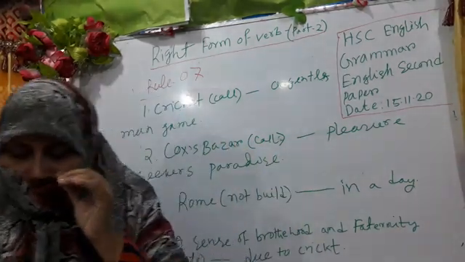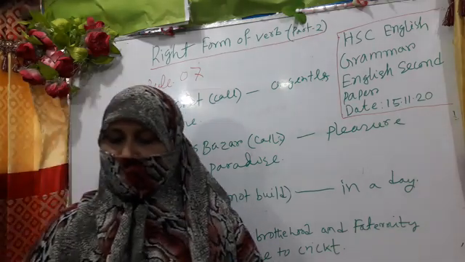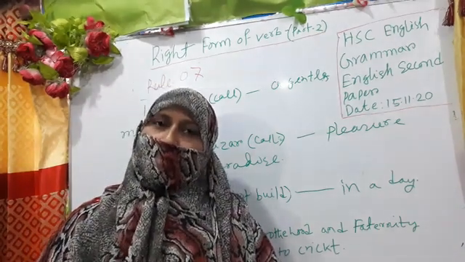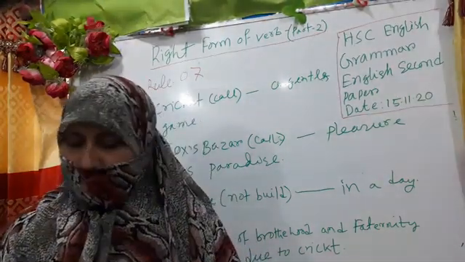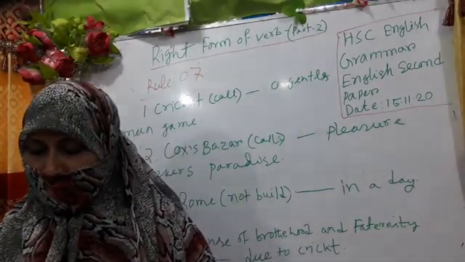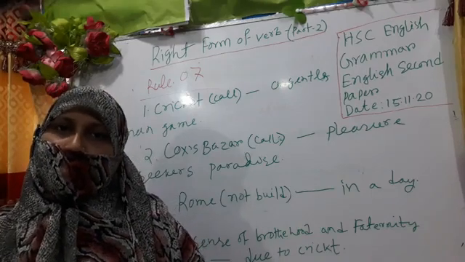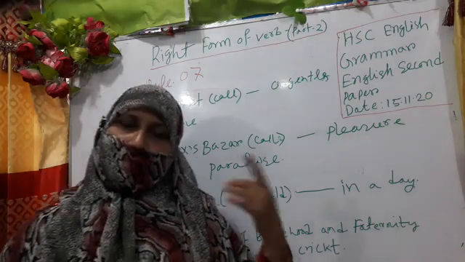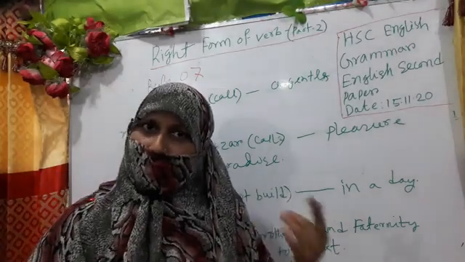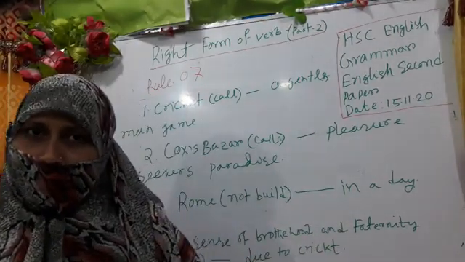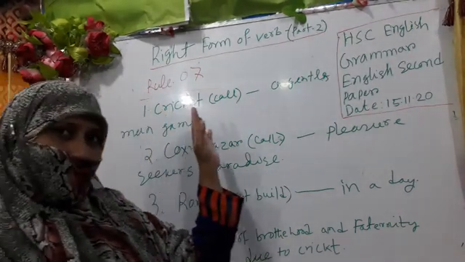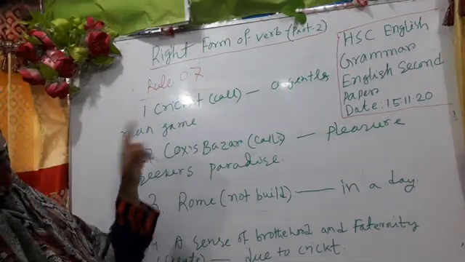So my dear learners, you know there are 2 ways of expression of verbs in a sentence. One is active voice, another is passive voice. For passive voice, the subject of the sentence remains passive. In active voice subjects are active, but in passive voice subjects are inactive. Here we find "Cricket is called a gentleman's game." Cricket cannot do anything, so the subject remains passive.